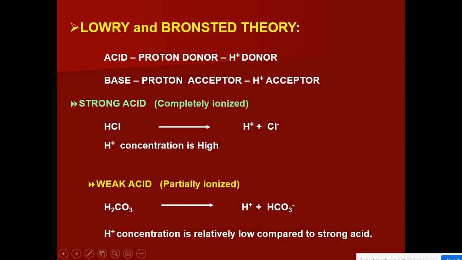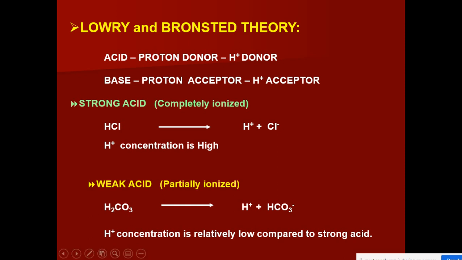Weak acid. So weak acid is partially ionized. For example, take carbonic acid, H2CO3. H2CO3 is example for weak acid. You see the H2CO3, when it undergoes dissociation, it gives H plus and HCO3 minus. And HCO3 minus cannot dissociate further into H plus and CO3 minus 2. It does not happen.